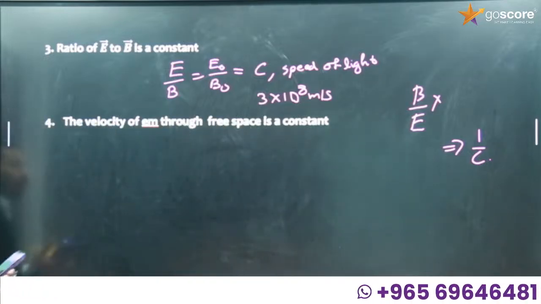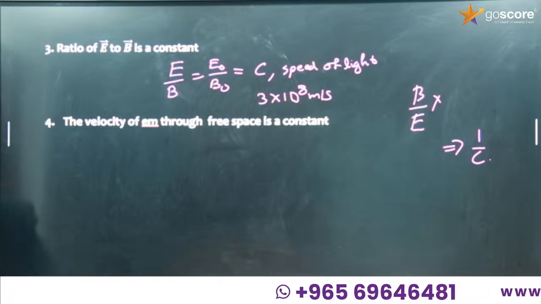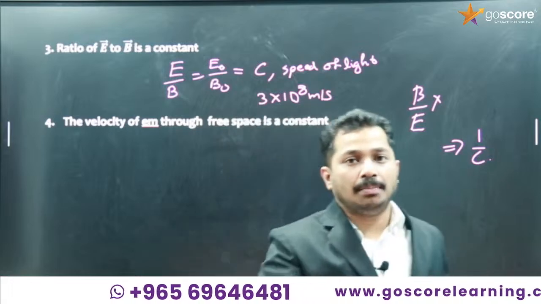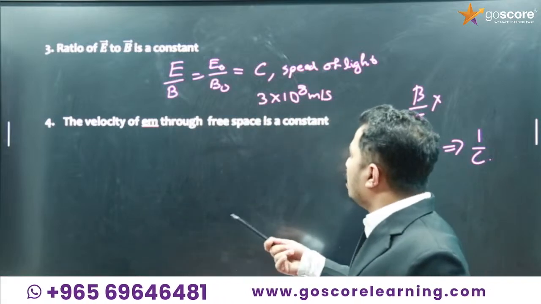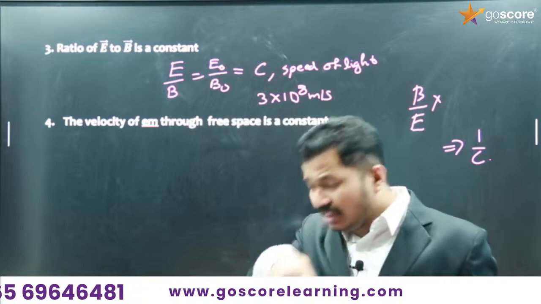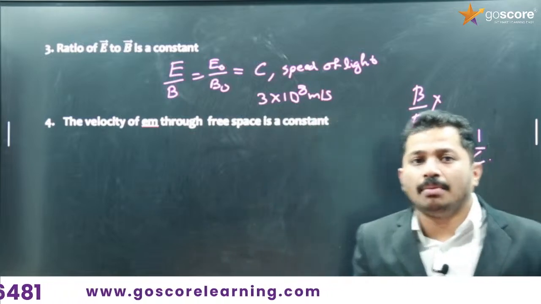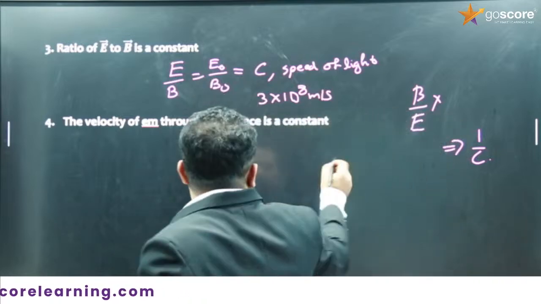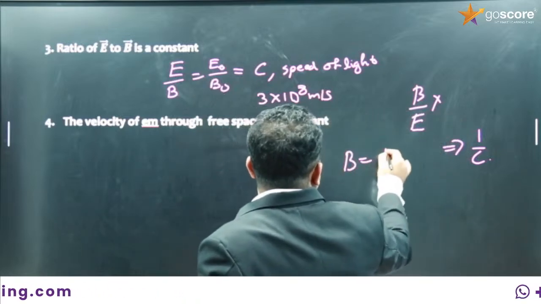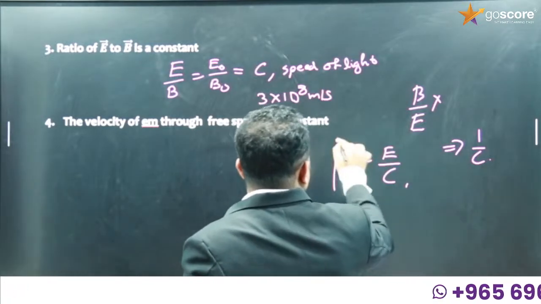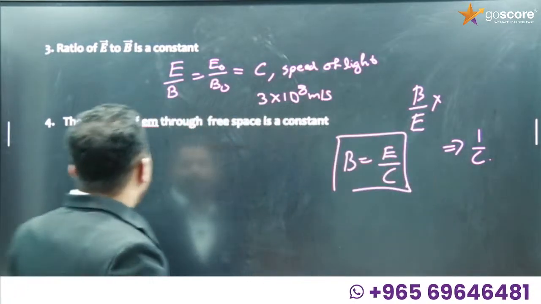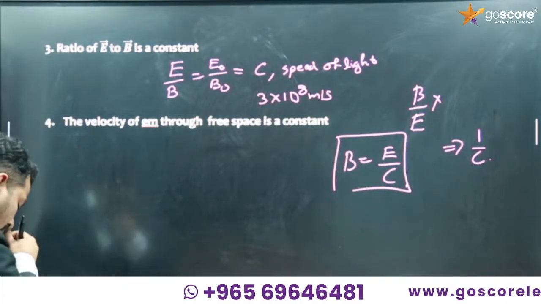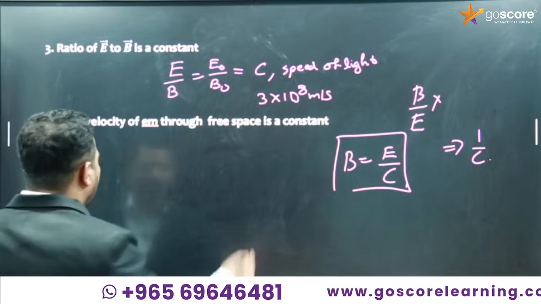Using this, there were numerical questions. Using this equation, a numerical question is a matter of substitution. If the electric field is given, you can directly find the magnetic field in that electromagnetic wave. Just multiply. B will be equal to E by C. Just a matter of substitution. Easy, right?